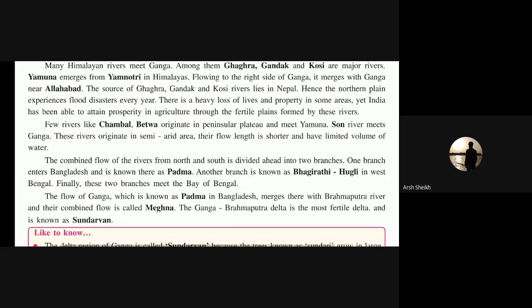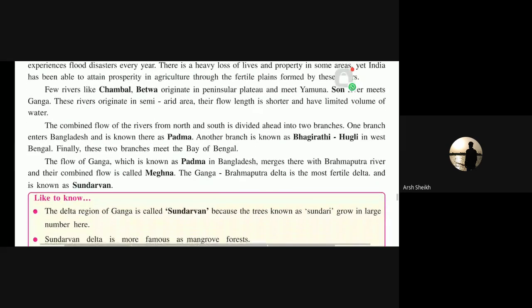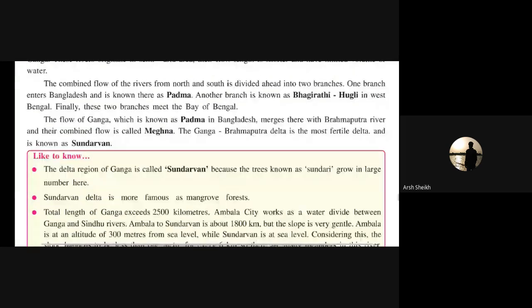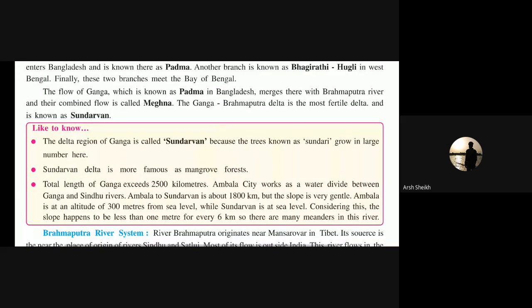Got it? This delta is known as Sundarban. Why is it known as Sundarban? Because when it flows in West Bengal, there are too many mangrove trees and forests, and its length is 2,500 kilometers. Got it?